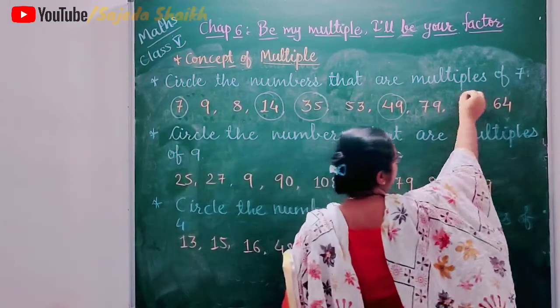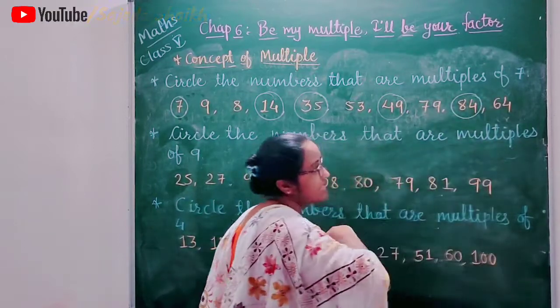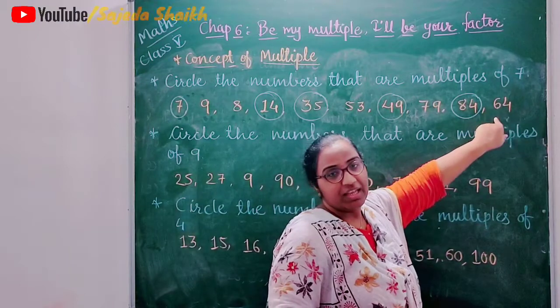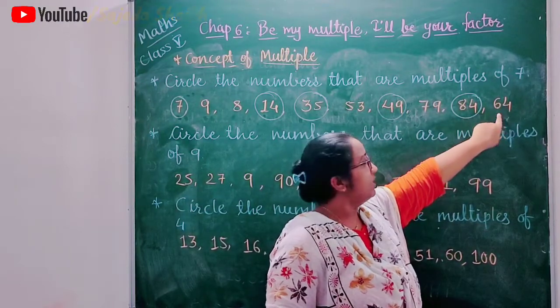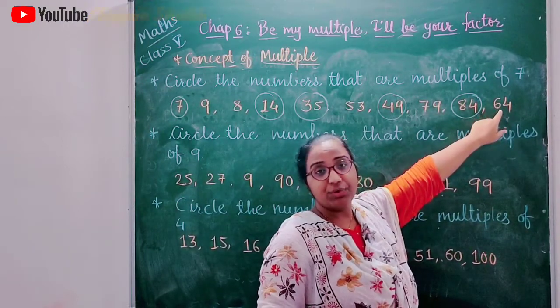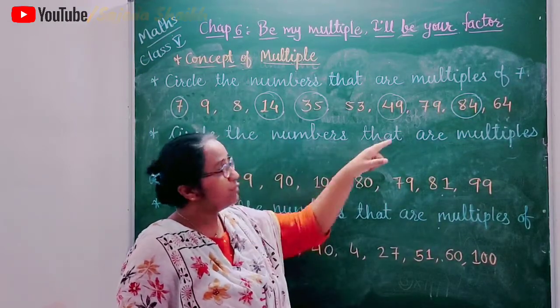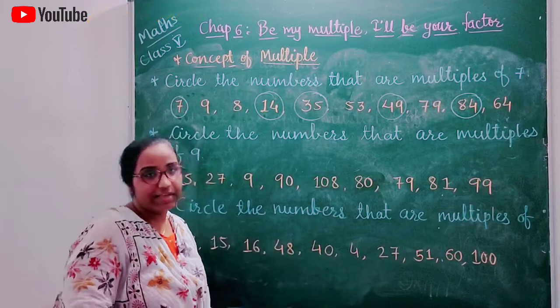So here 84 comes in 7's table, so we can say that it is a multiple of 7. And 64. It doesn't exist in 7's table, or we cannot divide this 64 by 7 without any remainder. So 64 is not a multiple of 7.